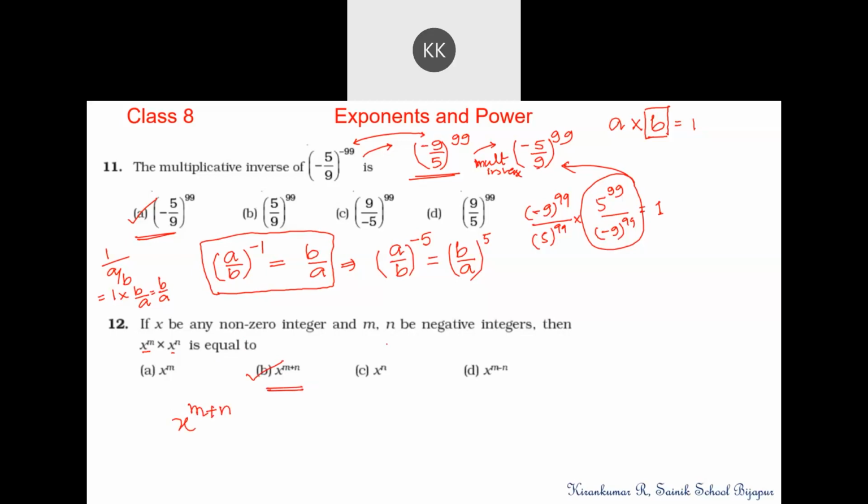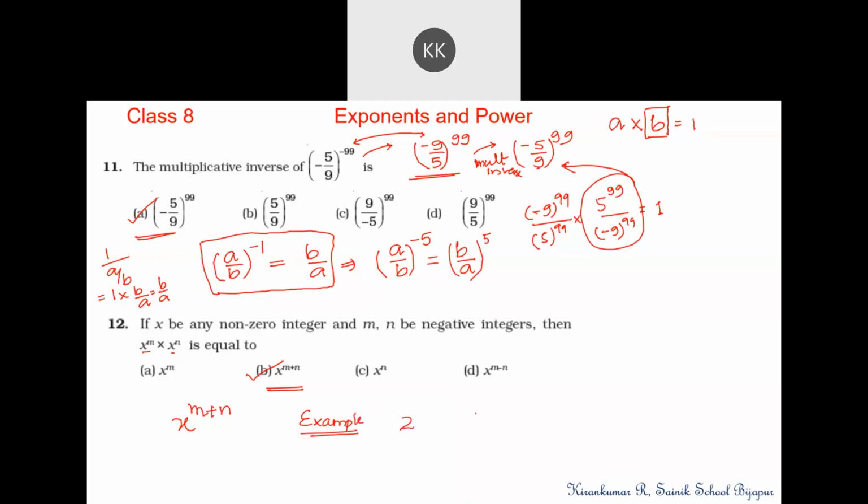M and n are negative integers, sir. Then afterwards, they become positive, and it will become m minus n, sir. Is it? Why? No, sir, but both the powers will be added. But minus into minus becomes positive, sir. Let's take an example. We can take an example.